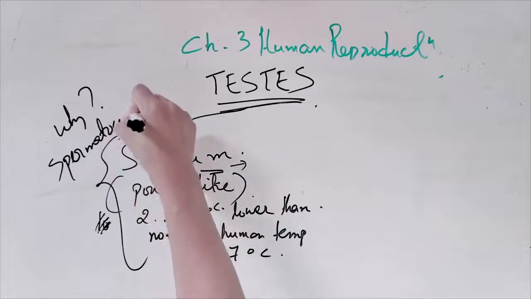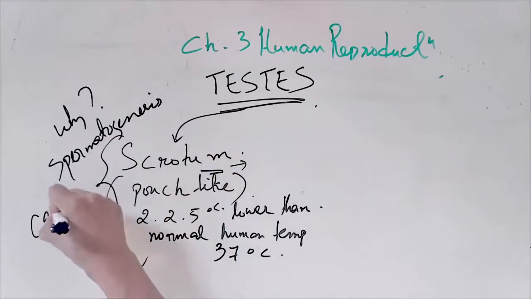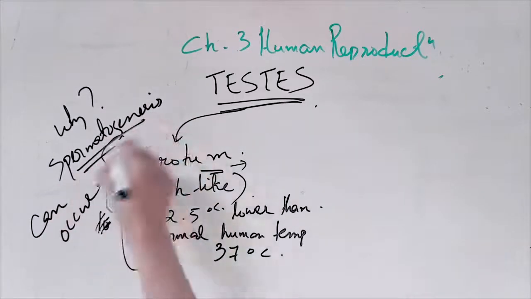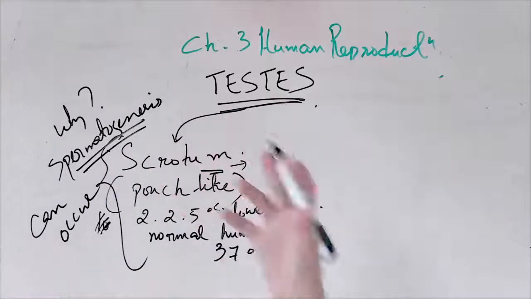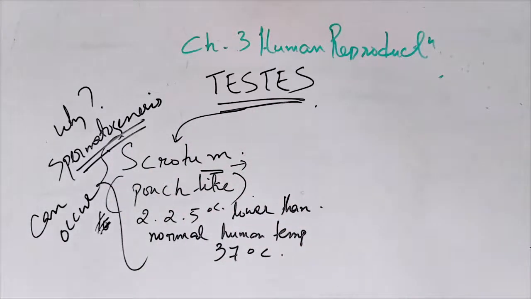Spermatogenesis is simply the formation of sperms. Compared to the actual 37 degrees, a little bit cooler, lower temperature is needed, and that is outside.